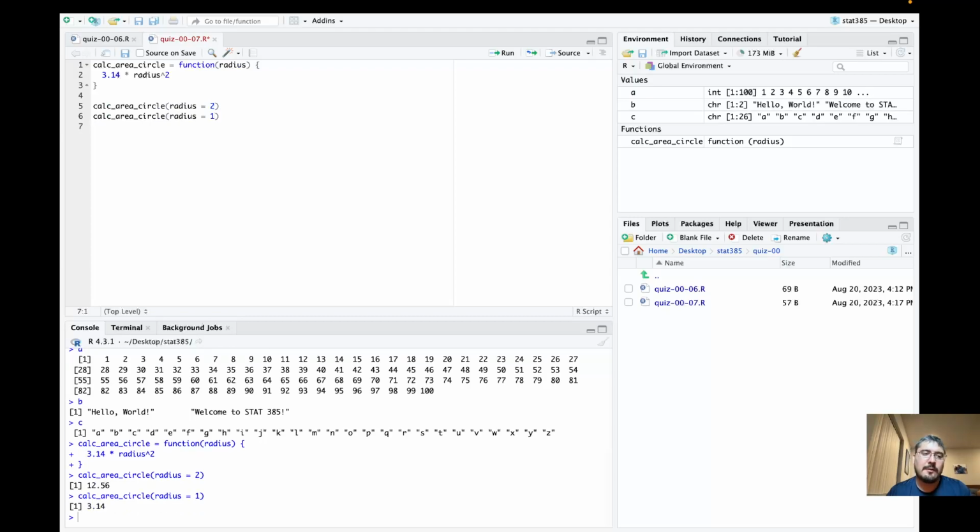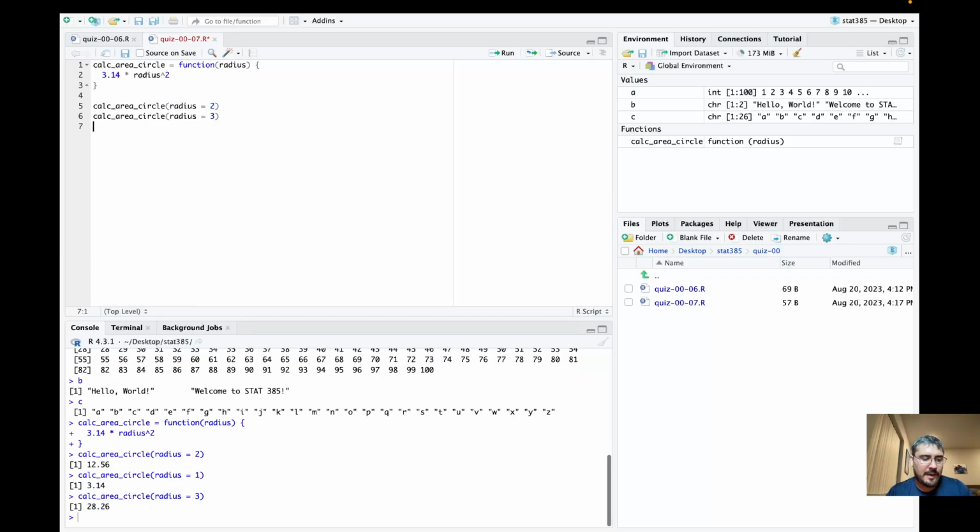Radius equals 1. Okay, returns pi. All right. Let's try radius equals 3. Yeah, that looks about right. So it looks like it's doing the right thing.